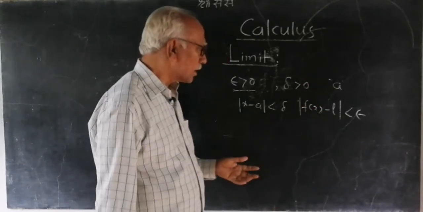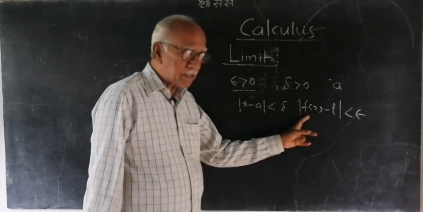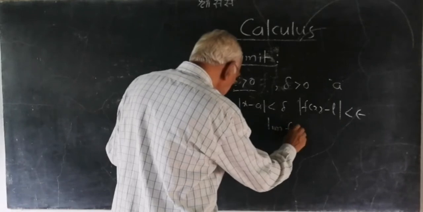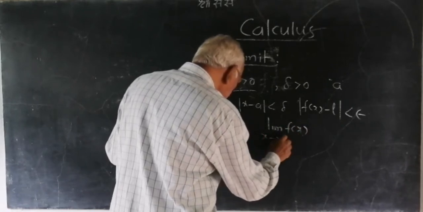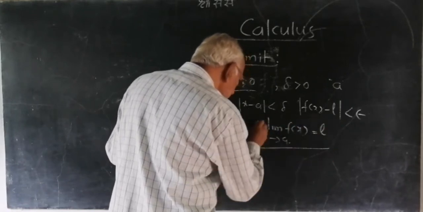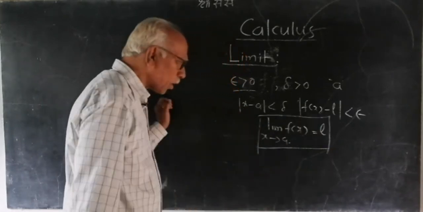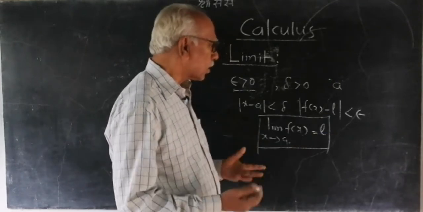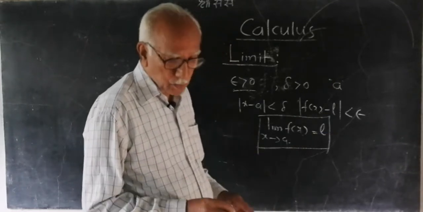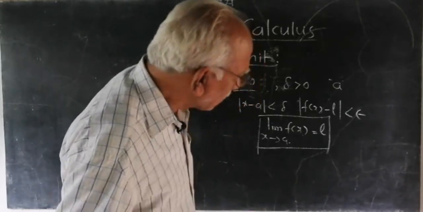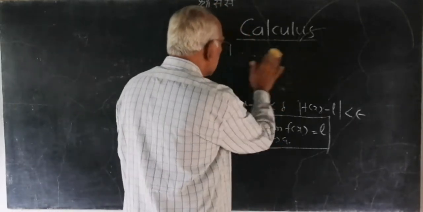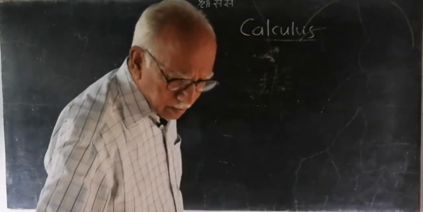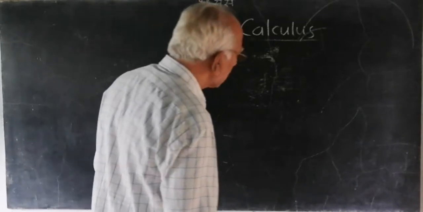Then we say f(x) has limit L when x tends to a, and it is written in this fashion: limit of f(x) as x tends to a is equal to L. So in short, if f(x) approaches L, then L is called the limit of f(x) as x tends to a. Now we can give one example. In this fashion we can find the limits of functions, but it is a very difficult or very lengthy method.